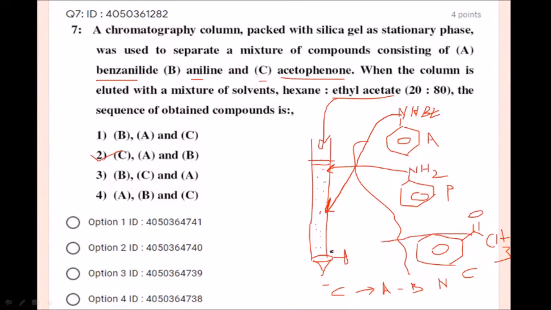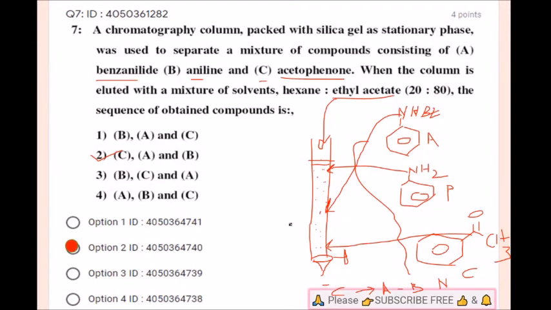This is another way of explanation. But at this stage, it is better to understand by polarity. Acetophenone is non-polar. This comes first. So acetophenone followed by benzyl followed by aniline is the correct order, students. Option number 2 is the correct option, students.